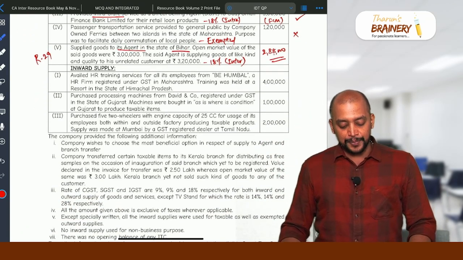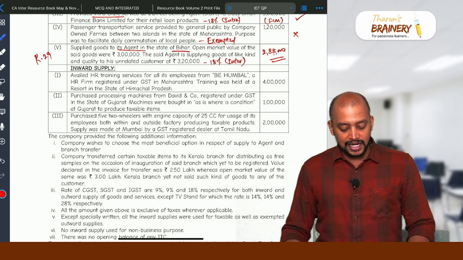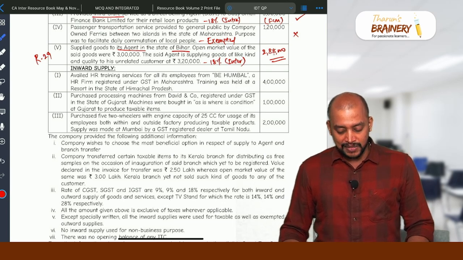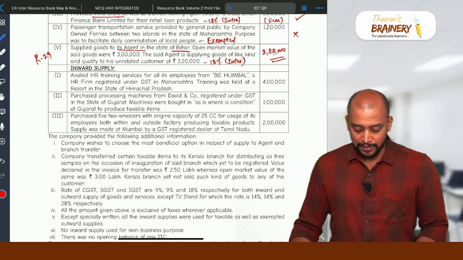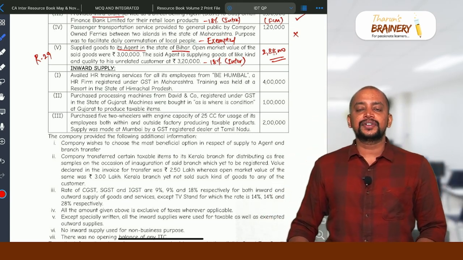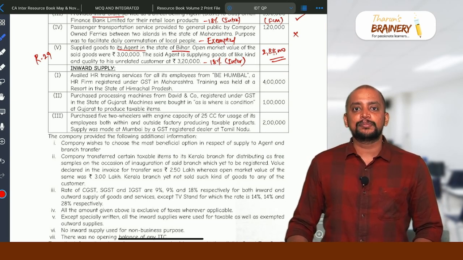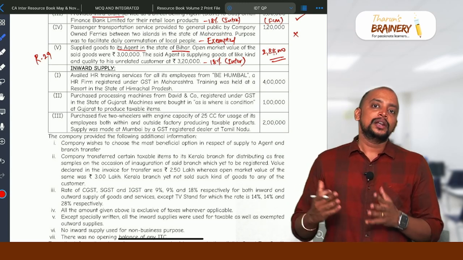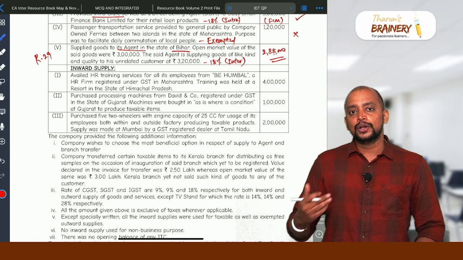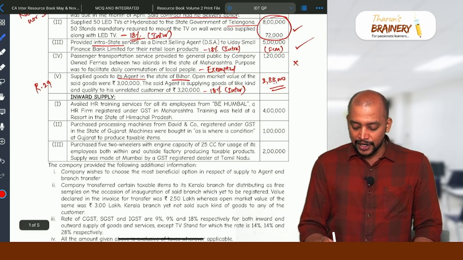Then inward supply. Availed HR training services for all its employees from B. Humble, an HR firm registered under GST in Maharashtra. Training was held at a resort in the state of Himachal Pradesh. Now, in case of training and performance appraisal services, what will be taken as the place of supply? If it is B2B, as per Section 12, B2B, location of recipient; B2C, location where services are actually performed. Here, this is for training of employees.